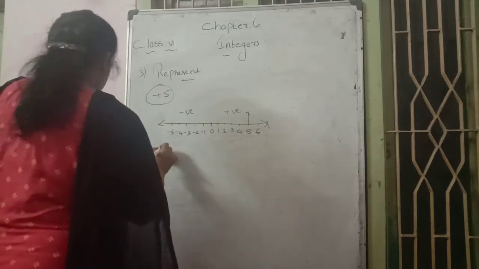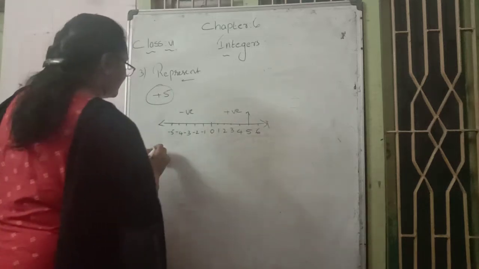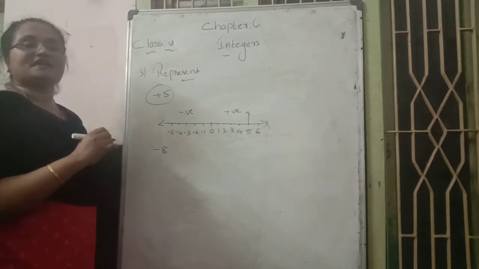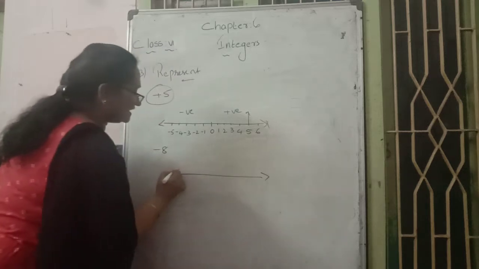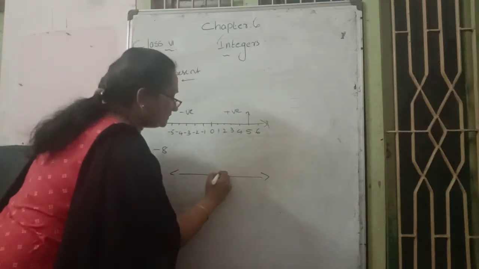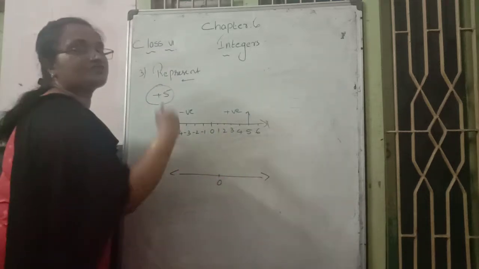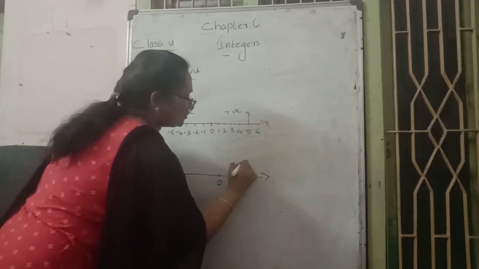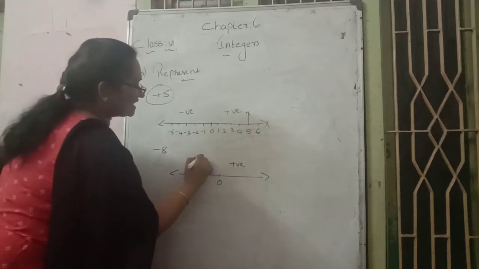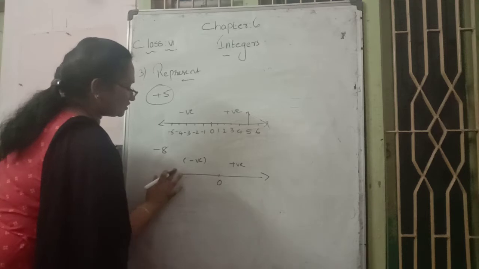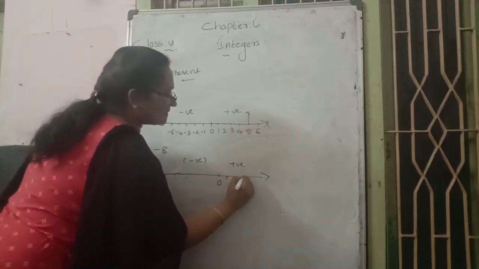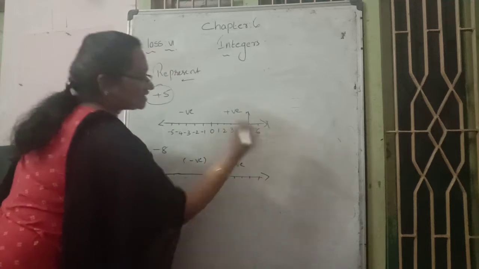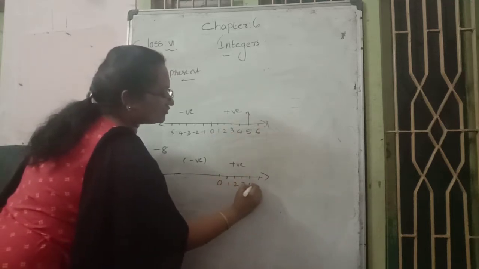Then next they ask to represent -8 on the number line. So how can we represent it? Draw a second number line. Put arrow marks on both sides, and in the middle mark a point 0. Zero's right side represents positive, and zero's left side is marked as negative. Then use the scale and mark 1 centimeter each: 1, 2, 3, 4, 5.